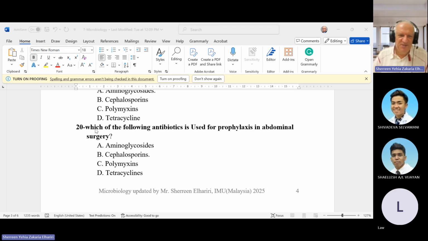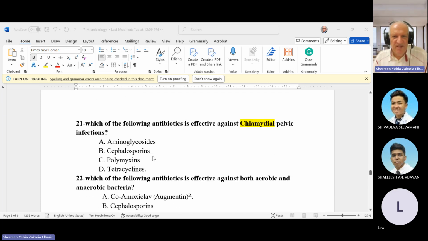Okay, so usually what we give is cephalosporin, but if the small intestine or large intestine or the gallbladder is perforated during surgery, we add metronidazole. So the answer here is cephalosporin.